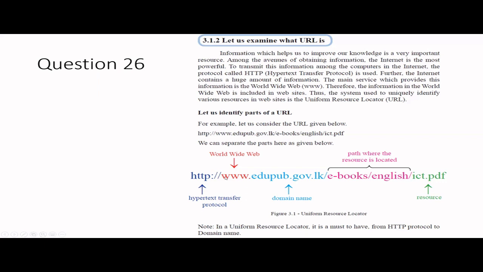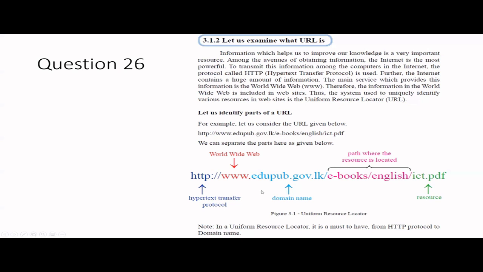Then you have www, World Wide Web, right? That's the main service provided in the internet. So here you have that. Then we have the domain name, like facebook.com, something like that. And this one is the final resource. So it's a PDF file, ict.pdf. When you open this up, a PDF file will open. And this is the path where this particular PDF file or resource file is located, right?